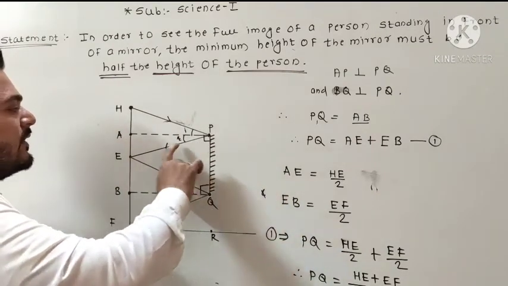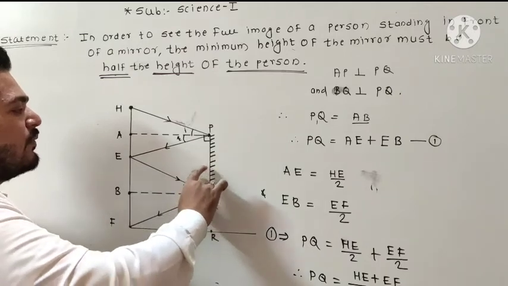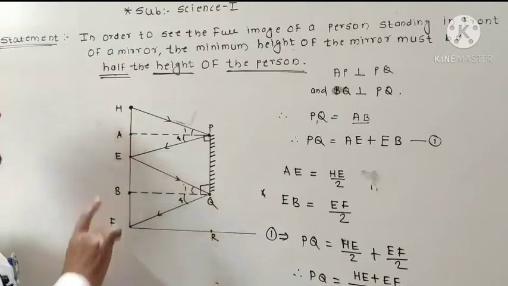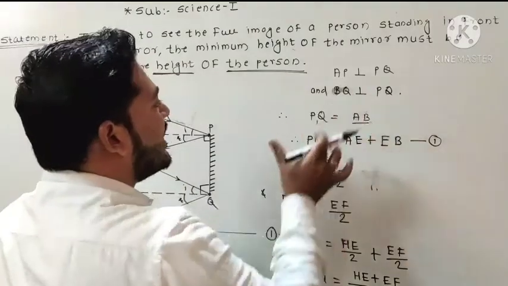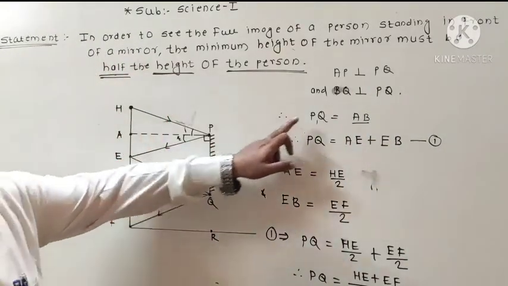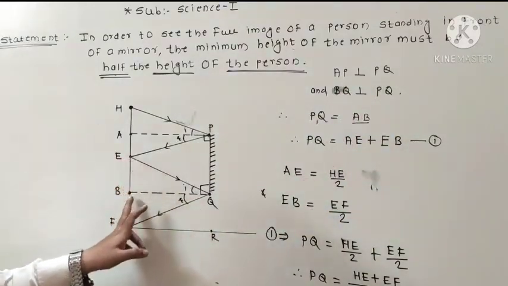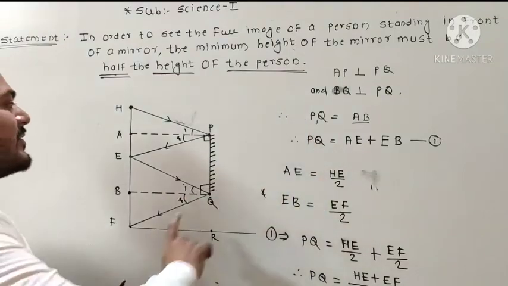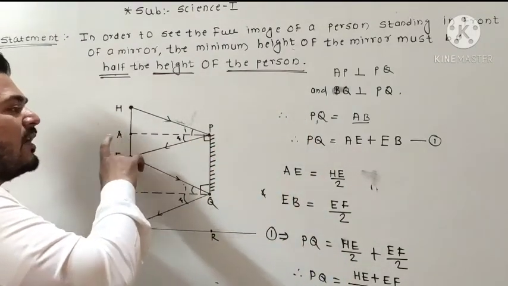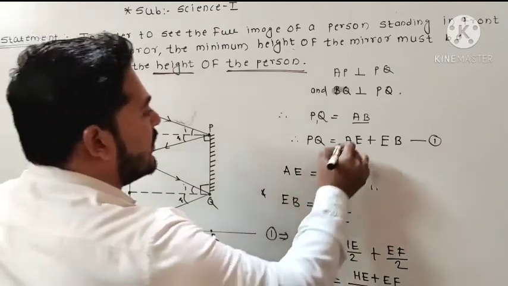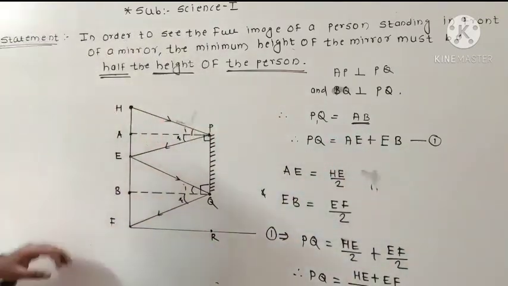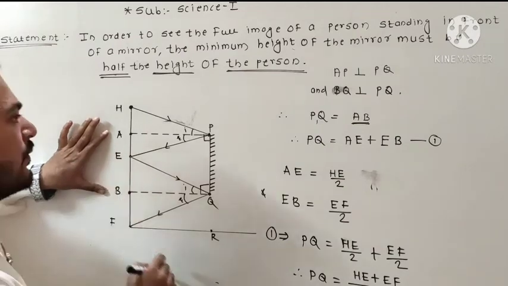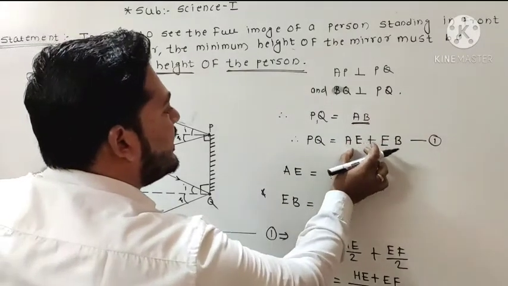Okay, as there are two normals, we can conclude that the distance of PQ is equal to the distance of AB. We wrote at the start that AP is perpendicular on PQ and BQ is perpendicular on PQ. So from that we conclude that the distance of PQ is equal to the distance of AB. So what is meant by AB here? See in the figure, AB we can write as AE plus EB. So we write AB is equal to AE plus EB.